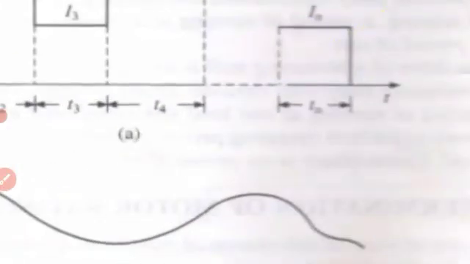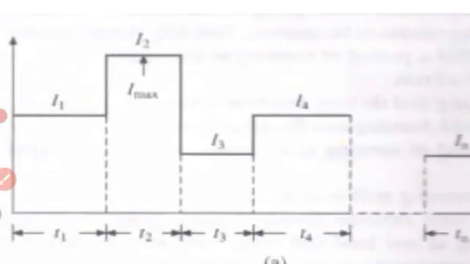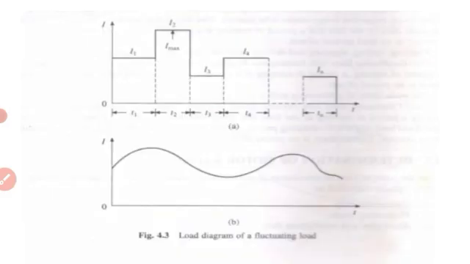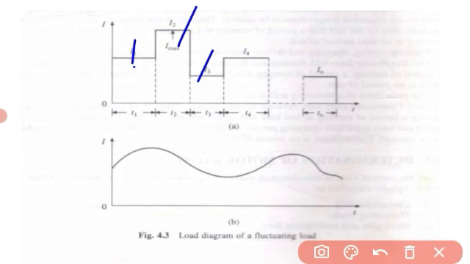Here you can see I1, I2, I3 till In are the currents, and the time is Tn.